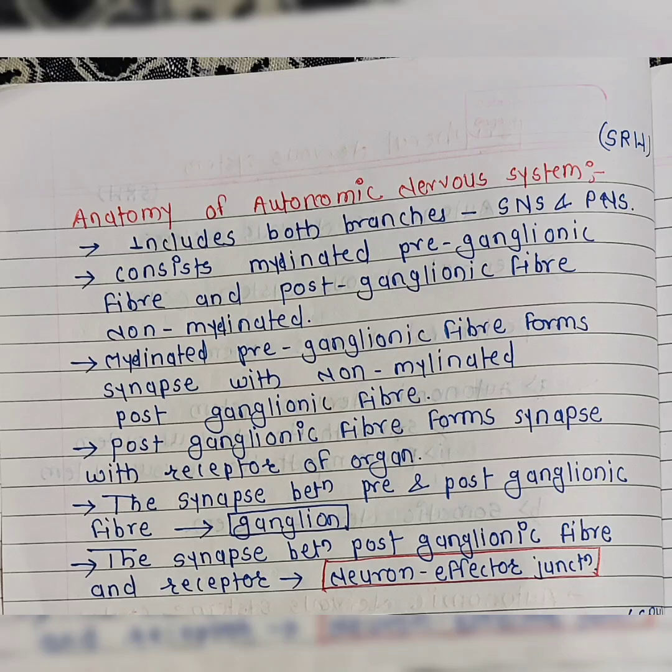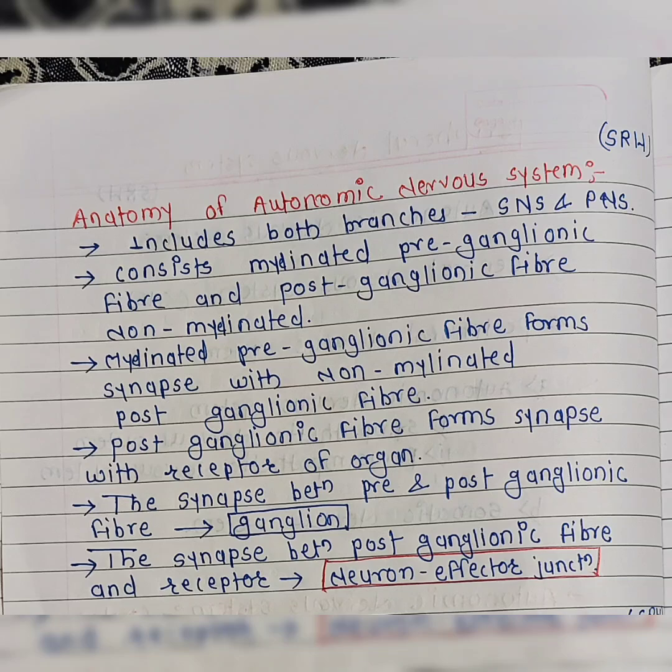It means the nerve cells, known as neurons, are surrounded by a protective fatty covering called myelin. So it includes both branches, and consists of myelinated preganglionic fiber and postganglionic fiber, which is non-myelinated.